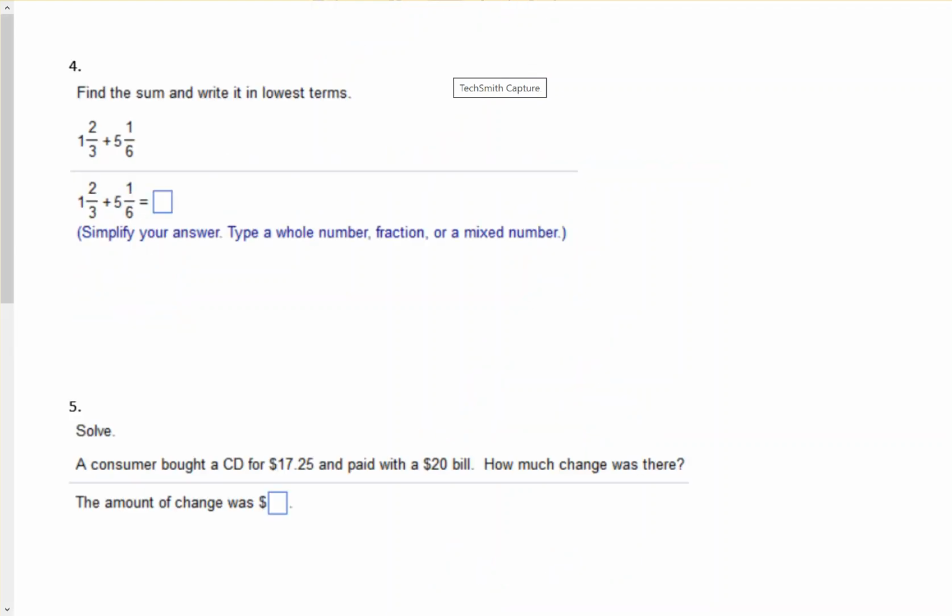Okay, let's take a look at number 4. Find the sum and write it in lowest terms. So the first thing we want to do when we're adding fractions is get the common denominator. So the common denominator between 3 and 6 would be 6. Right? We could just double up the 2/3. So 1 and 2/3 would become 1 and 4/6.